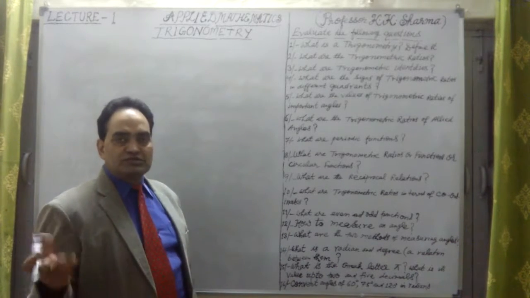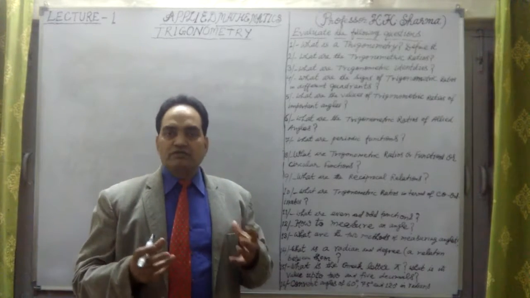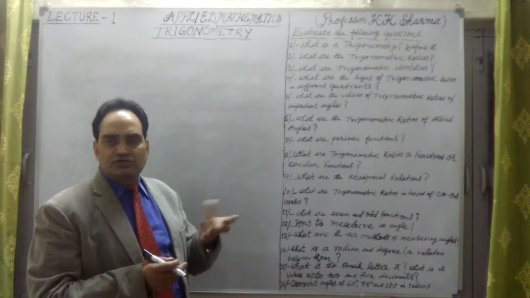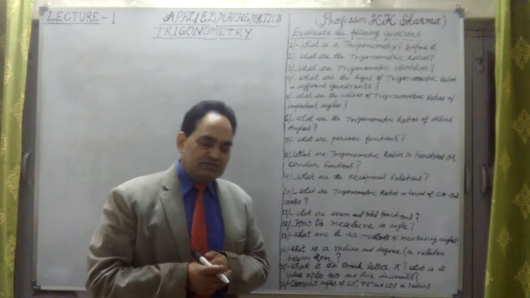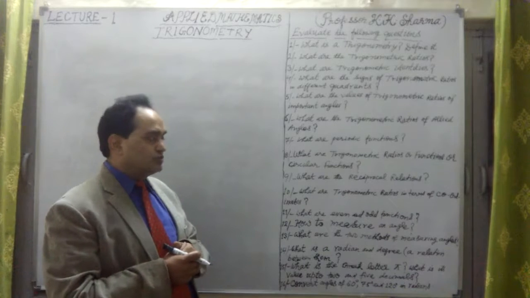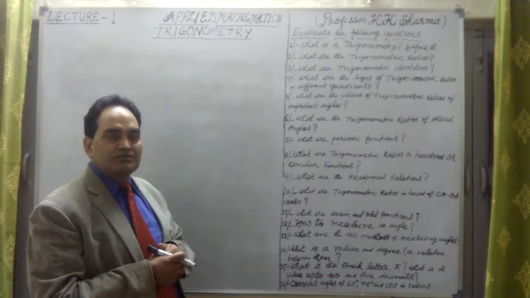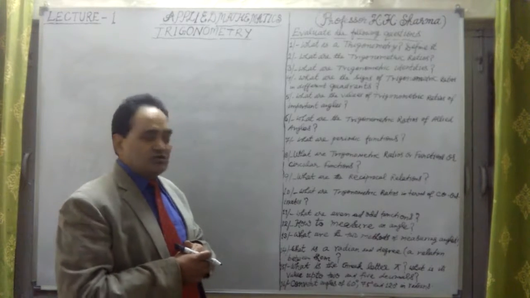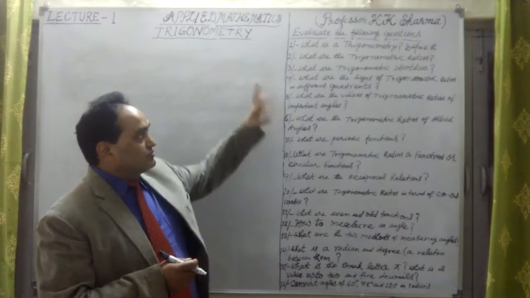Trigonometry is the study of triangles or measurement of angles in a triangle, or the trigonometric solution of triangles is known as trigonometry. That is also a definition. Basically, it was taken from the Greek words trigonon meaning triangle, and metria meaning measurement or measure. To measure the triangles, or solution of triangles, is known as trigonometry. That is how trigonometry is defined.